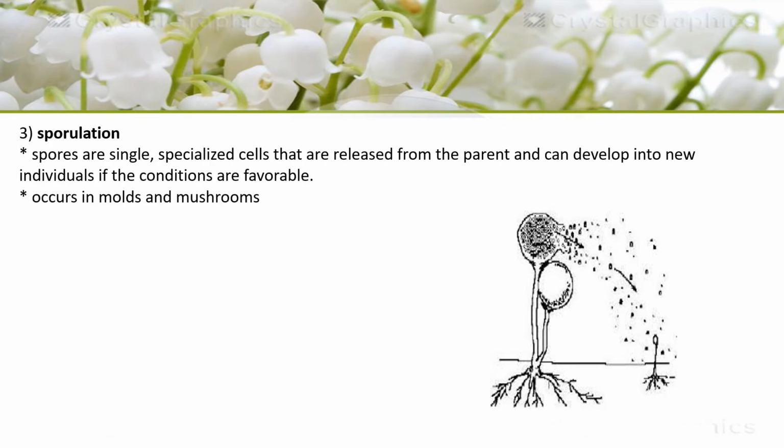Sporulation mostly occurs in molds and mushrooms, and spores are single specialized cells that are released from the parent and can develop into new individuals if the conditions are favorable. Okay, so these are the different types of asexual reproduction.